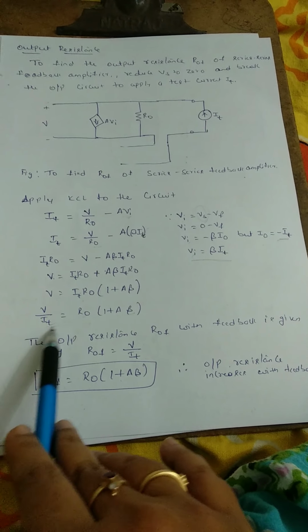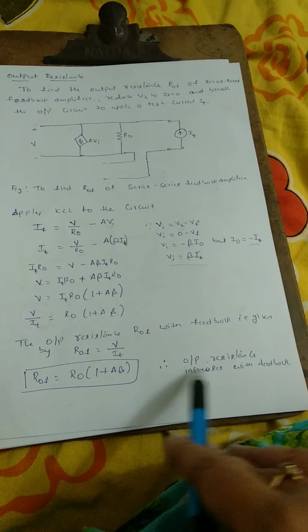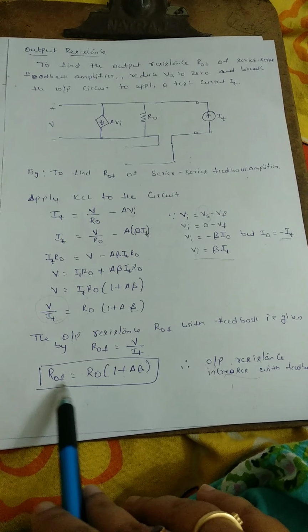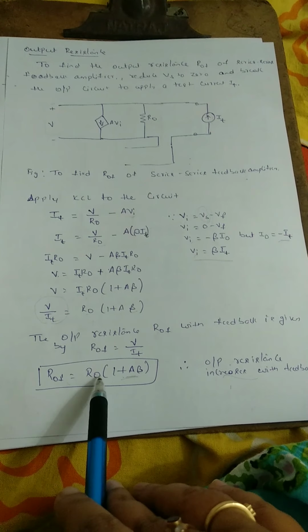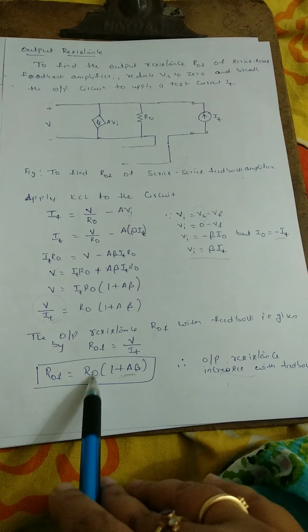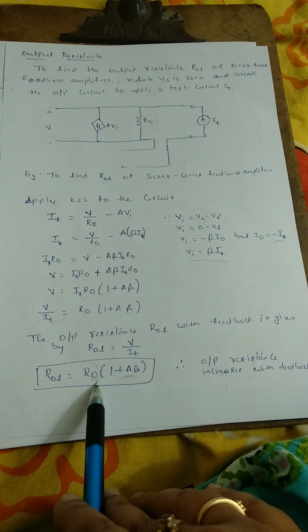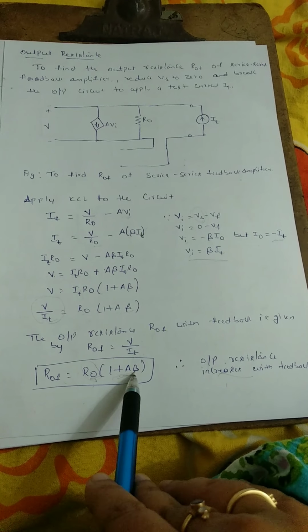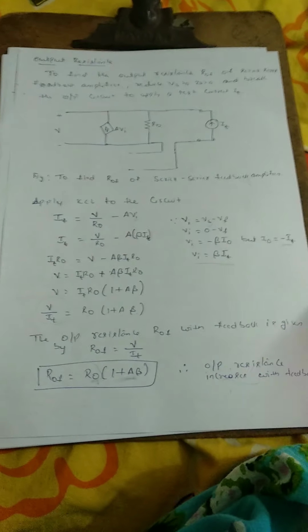So we can say output resistance increases with feedback. The output resistance is increased to 1 plus A beta times R0. R0 is the resistance without feedback. Now this resistance is multiplied by 1 plus A beta times, and that resistance we call Rof. Okay, thank you.